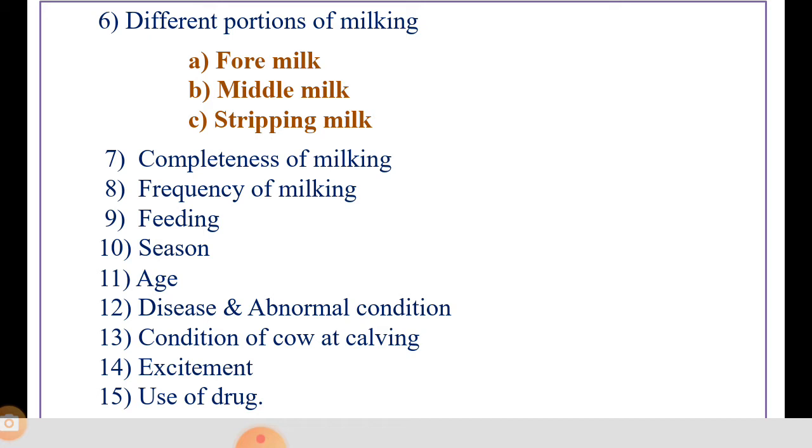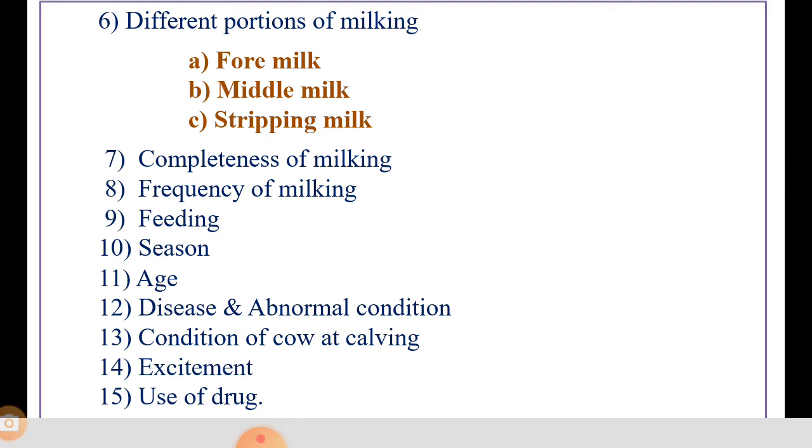Then the next important point is season. The percentage of both fat and solids-not-fat, that is SNF, shows a slight but well-defined variation during different seasons of the year. The fat content shows a decreasing tendency in summer and increases again towards winter.